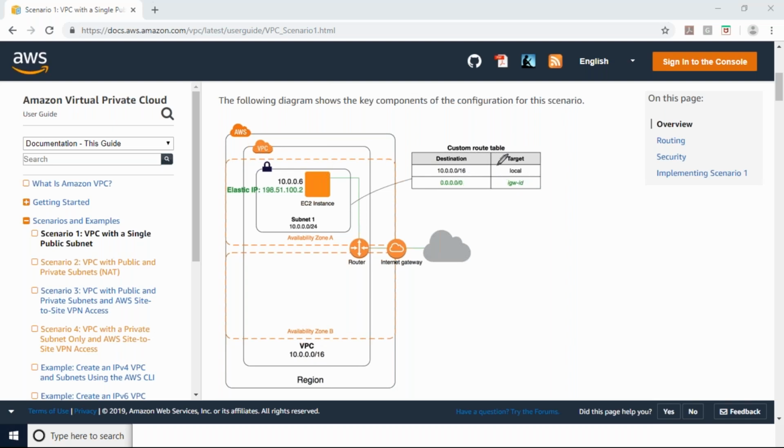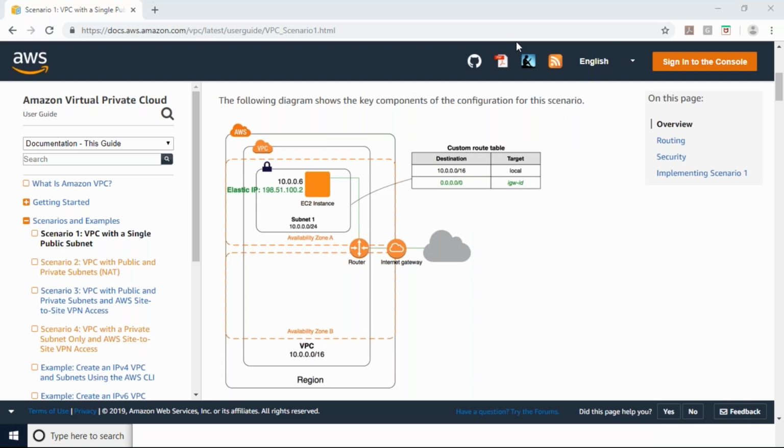In destination we have mentioned 0/0, that means everyone, and in target we have mentioned IGW, that is the internet gateway. So the meaning of this rule is that our VPC is the source, and via the internet gateway it connects to 0.0.0.0, which means everyone. Is that the meaning of this rule?